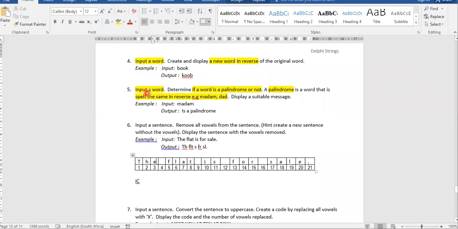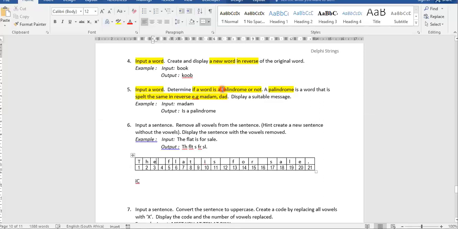Now your next question uses the concept of reverse word. The question says input a word, determine if a word is a palindrome or not. What is a palindrome? A palindrome is a word that is spelled the same in reverse. For example, madam is a palindrome because it's spelled madam forwards and backwards. Dad is a palindrome. It spells the same D-A-D and from the back D-A-D. Now if you look at the word book, it's not a palindrome. It's not spelled the same.